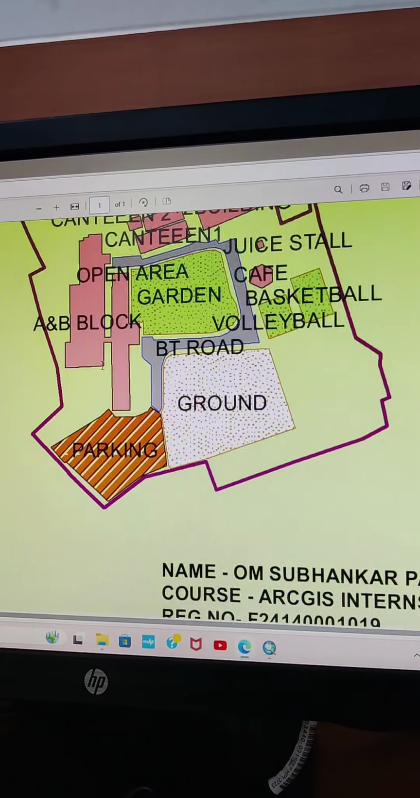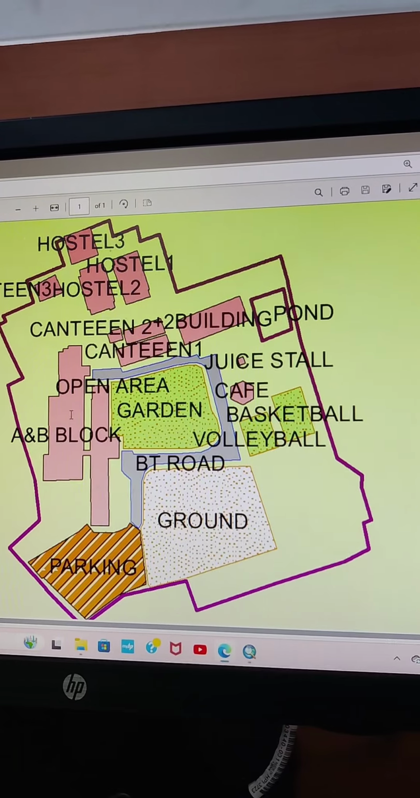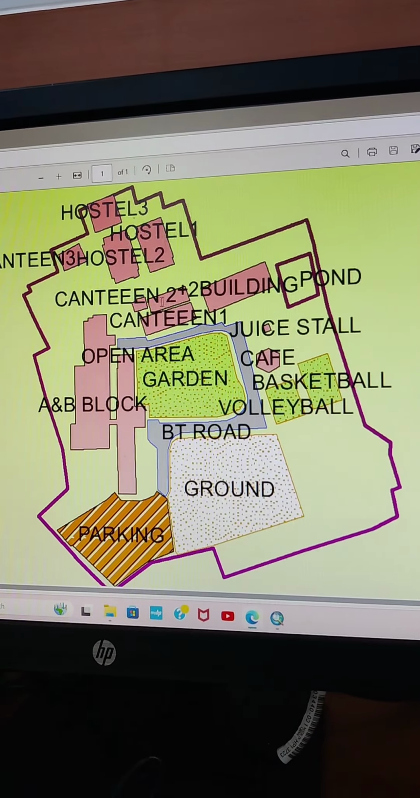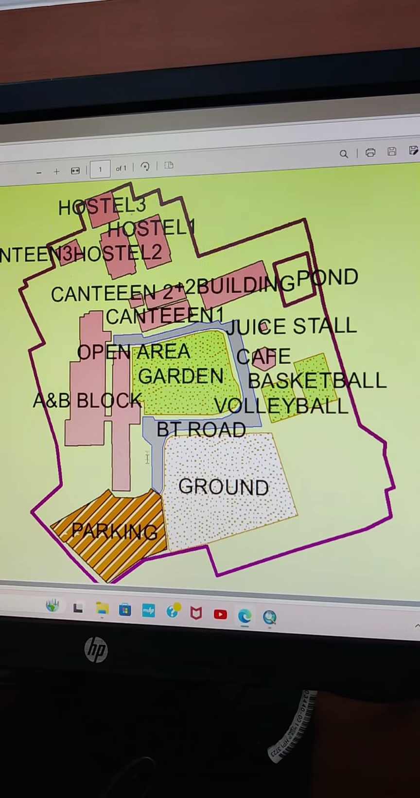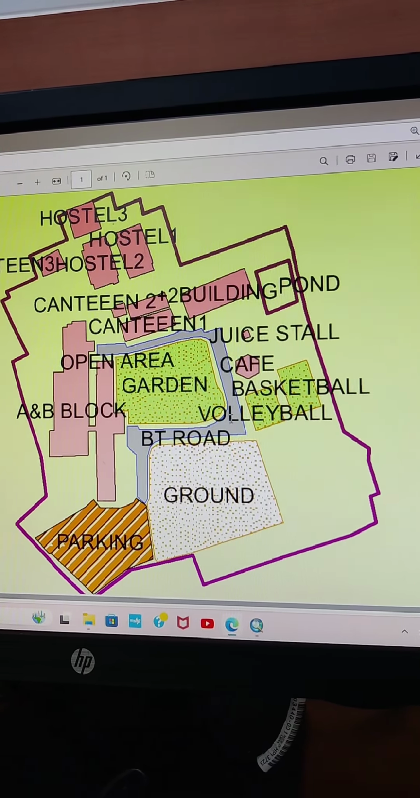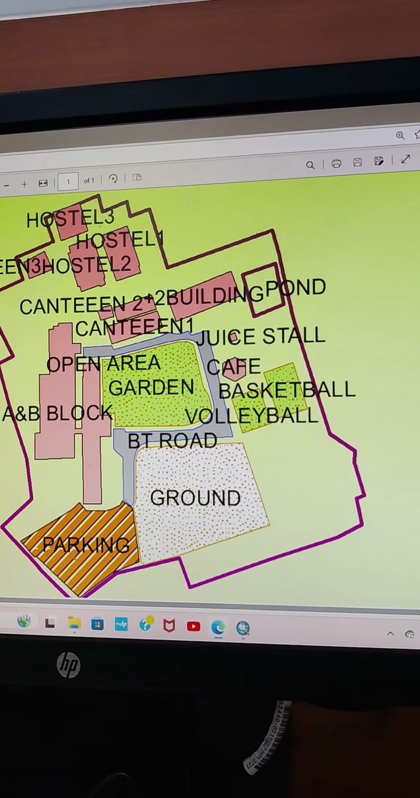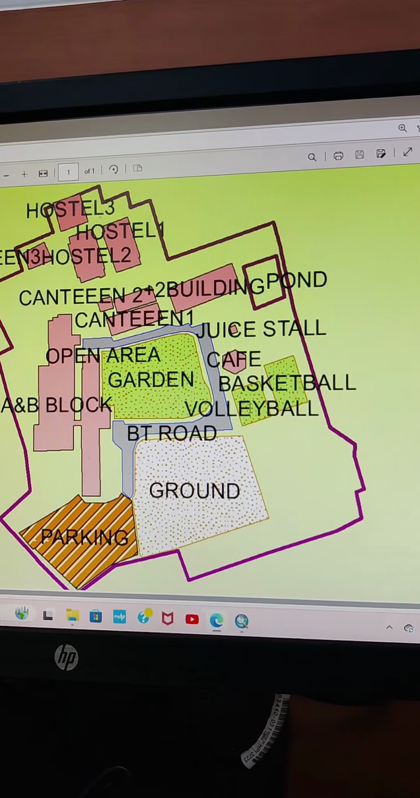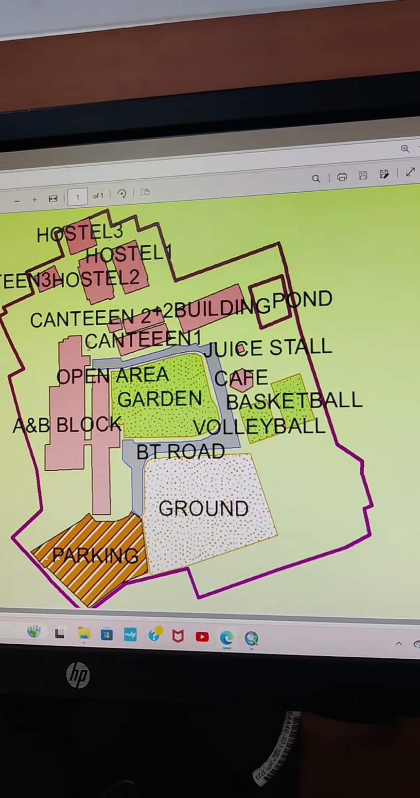Therefore, here everything is categorized: the buildings are in pink, the roads are in purple or gray, the parking area is categorized differently, and the ground, the basketball court, other hostel buildings and canteens.